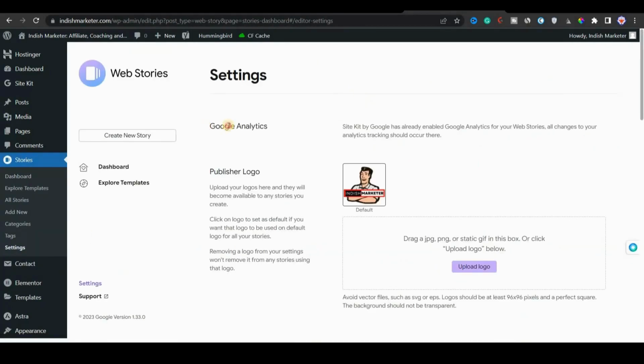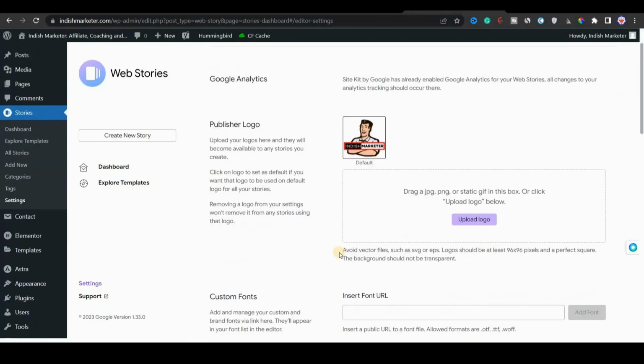First is the Google Analytics setup, and it is already set up because I have installed the Site Kit plugin here. So make sure that you have installed the Site Kit plugin, so you don't have to manually paste the Google Analytics property ID right here. The Site Kit plugin will do all the stuff for you, so you don't have to do the extra work. If you have not installed Site Kit, then you will see a box here where you have to enter the property ID from Google Analytics. Then you have the publisher logo. You can see my publisher logo here, that is Indish Marketer.